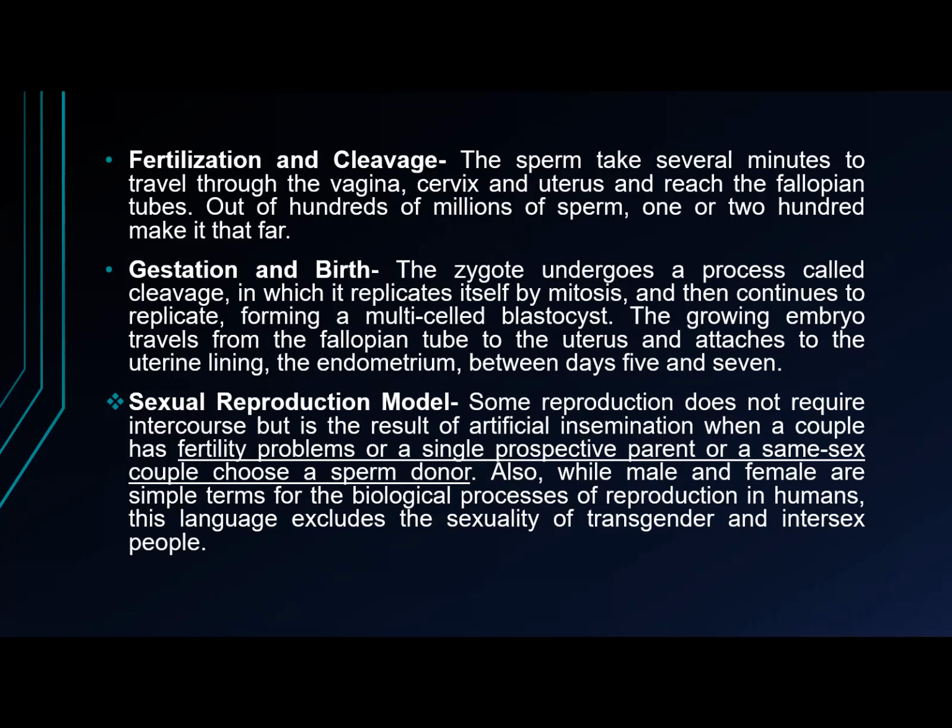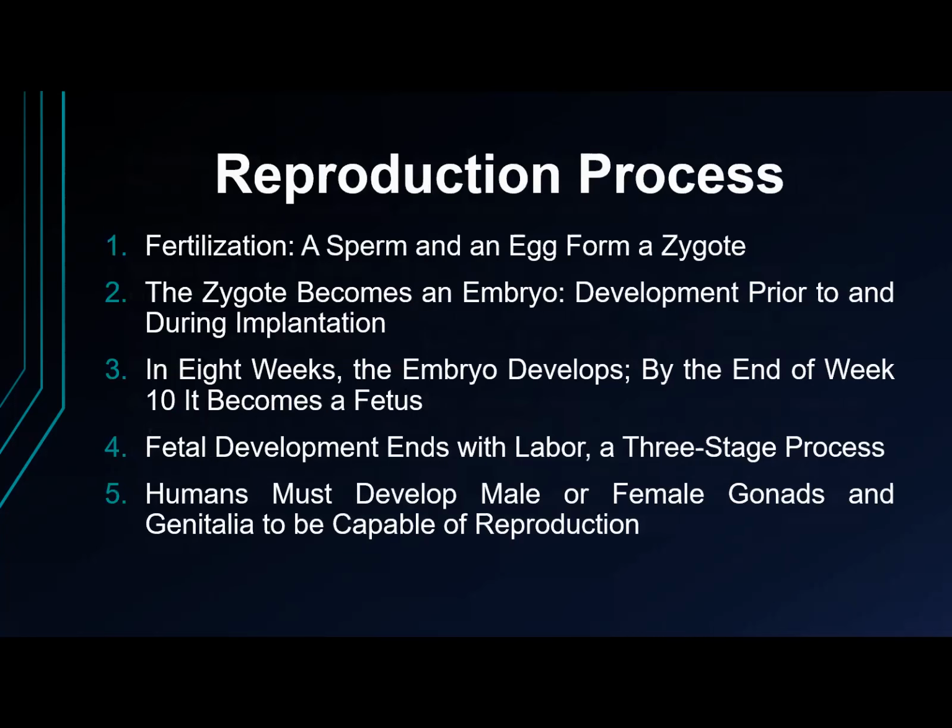Aside from sexual intercourse, we have the assisted reproduction model. This reproduction model does not need intercourse. It is artificial insemination. It is used when a couple has a fertility problem, or by same-sex couples. So this is the summary of the reproduction process.